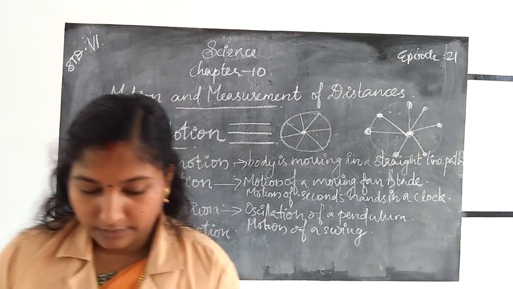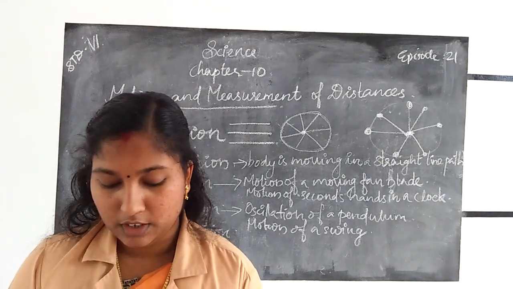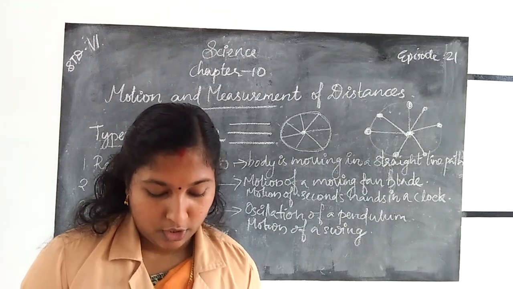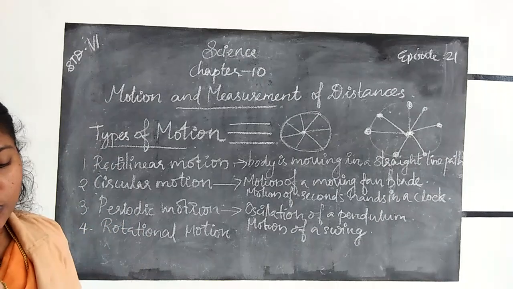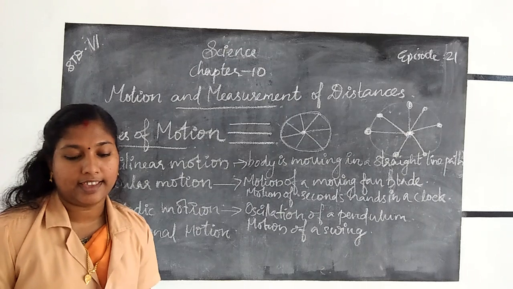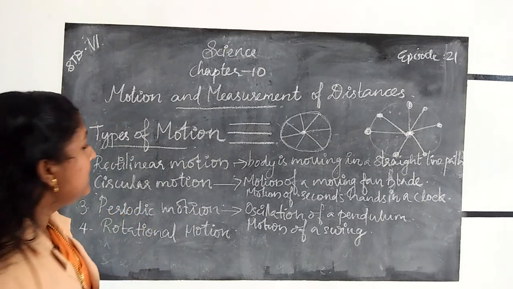Okay, so next, rotational motion. Rotational motion means motion in which a whole body moves about an axis is called a rotation.